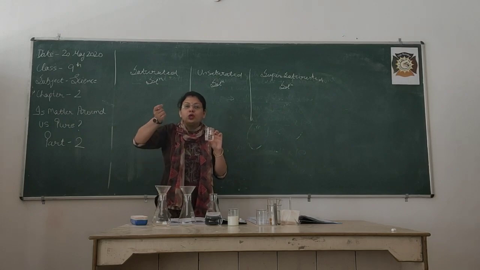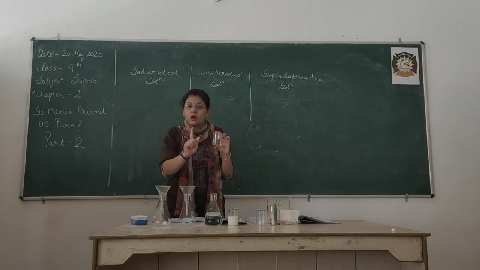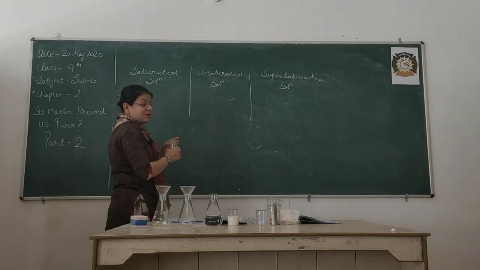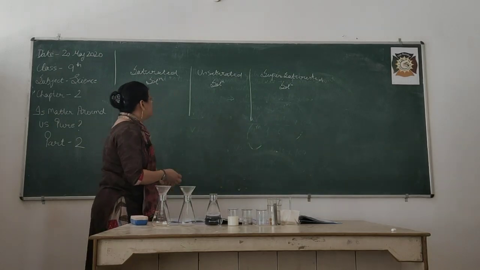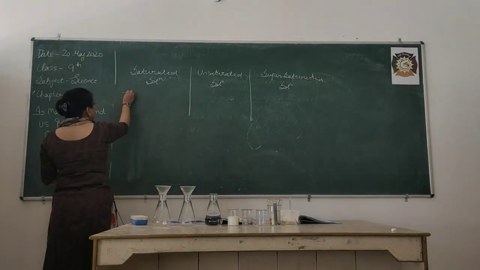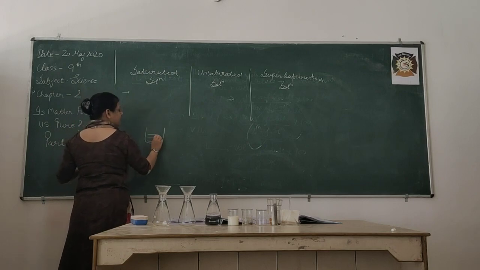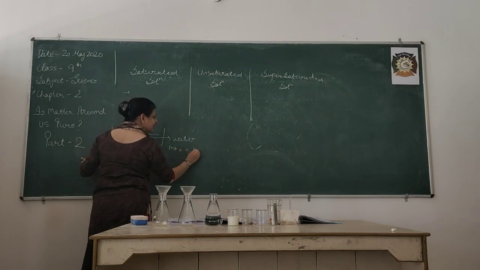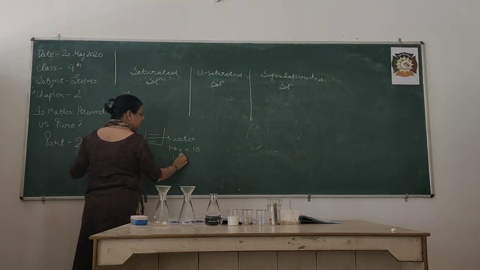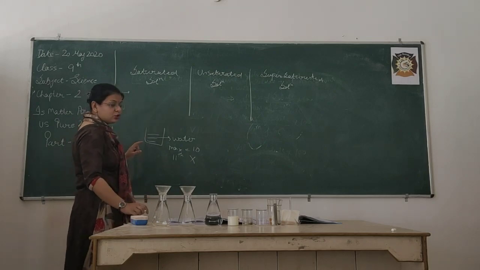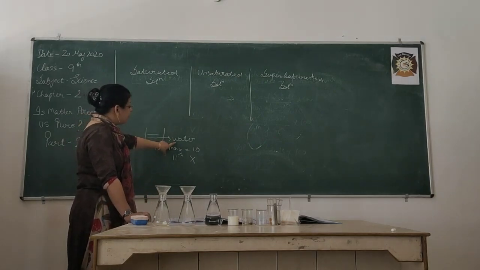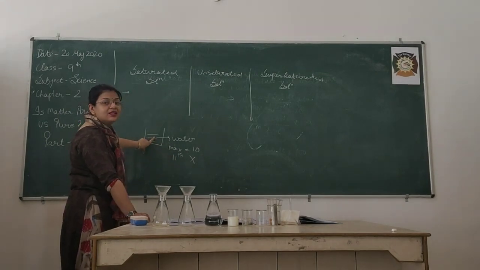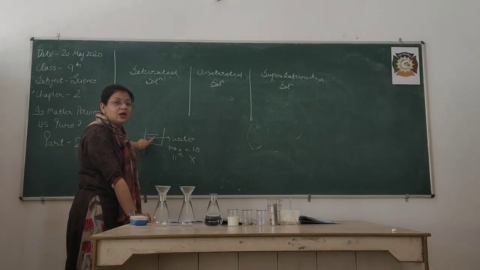That means if I add the 11th spoon of salt, it is not going to dissolve in it. That means I am having this glass filled with water. Maximum it will dissolve 10 spoons. The 11th spoon is not going to dissolve in it. So now listen to me very carefully. When no more solute is going to dissolve in the solution, then the solution will become saturated.